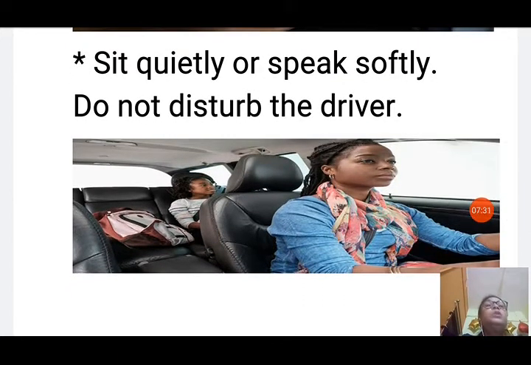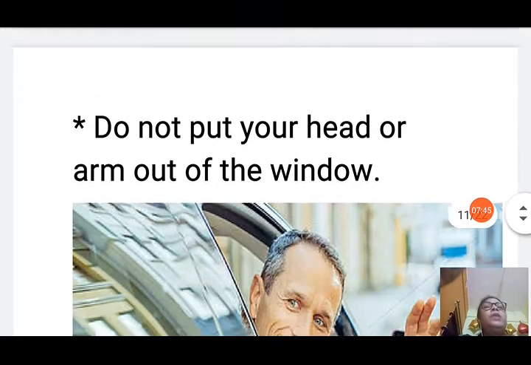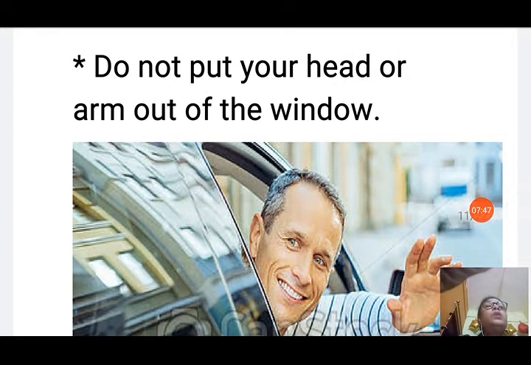Do not disturb the driver. The driver must be attentive while driving. If you will talk loudly or if you will disturb the driver, then the driver can be distracted and an accident can happen.